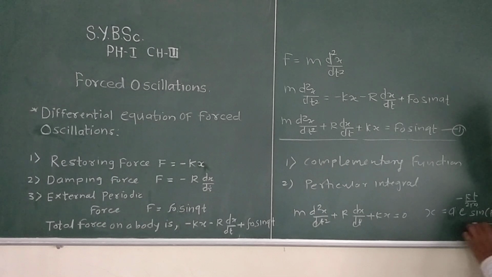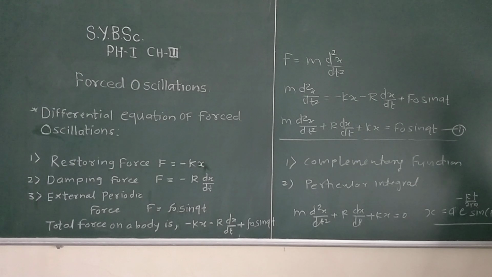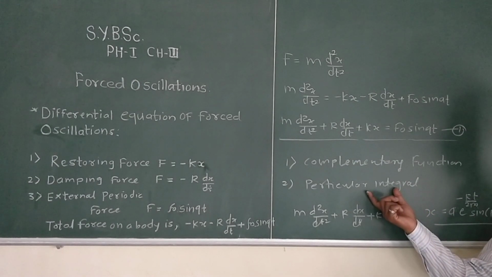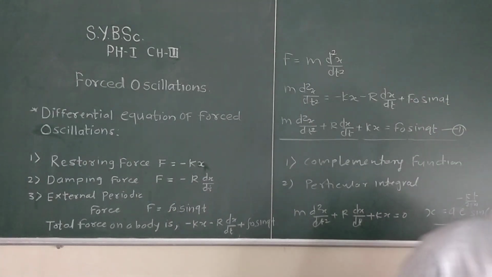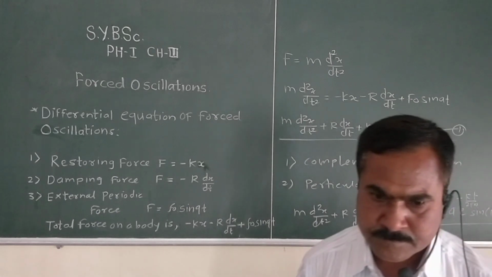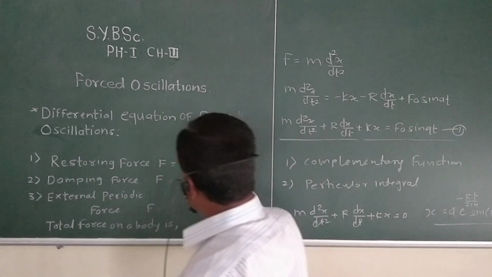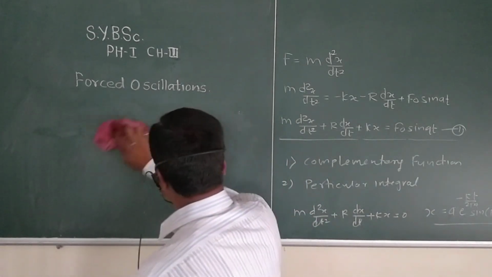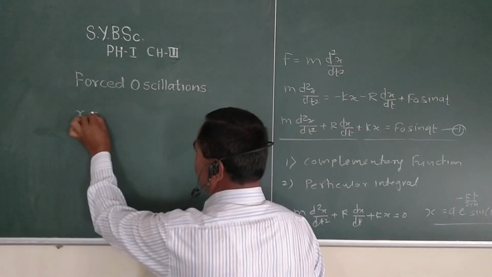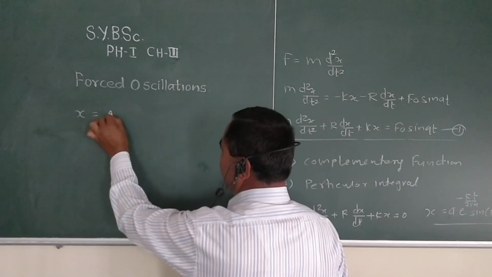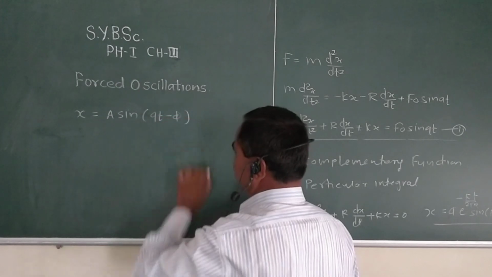Okay, now we have to consider the next solution, that is the particular integral, and in order to obtain the particular integral solution we assume the solution in the form x equal to A sin of (qt minus phi).